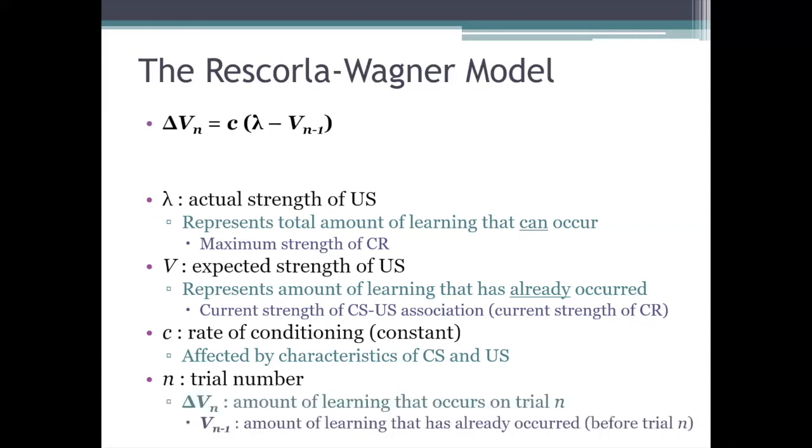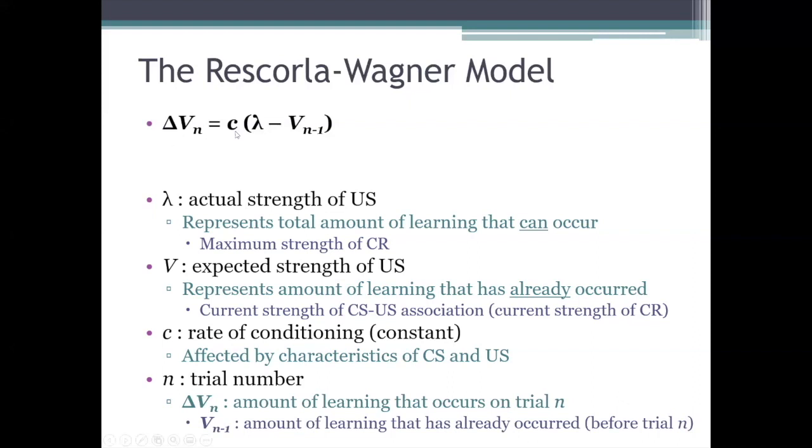So remember that what this formula is designed to do is to predict the amount of conditioning that occurs on each trial. It tries to predict how much of a change in the conditioned response we're going to see after each acquisition trial, where the CS and the US are paired, and also after each extinction trial, where the CS appears alone without the US.